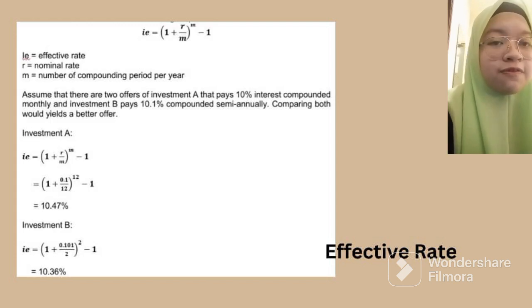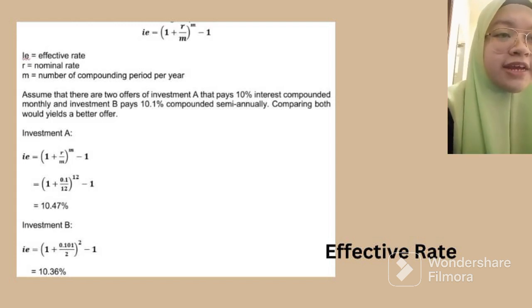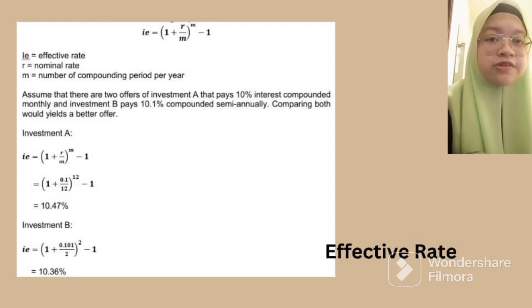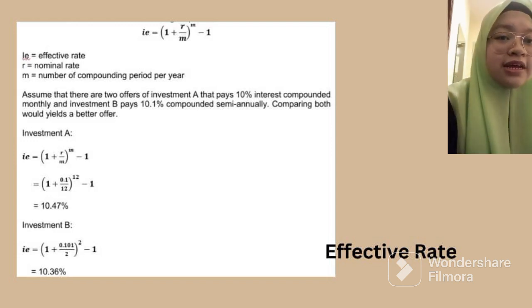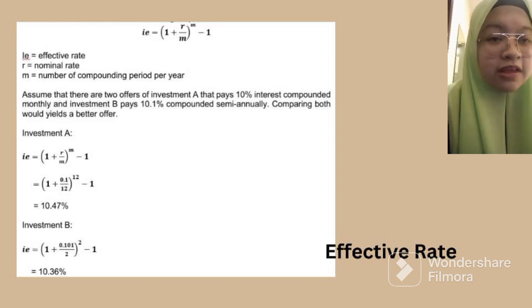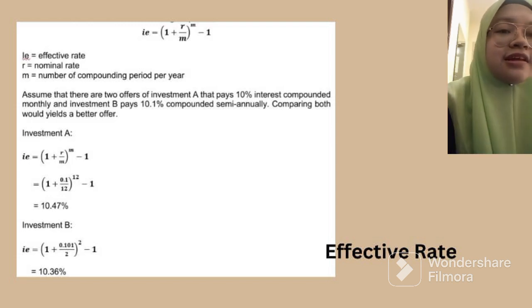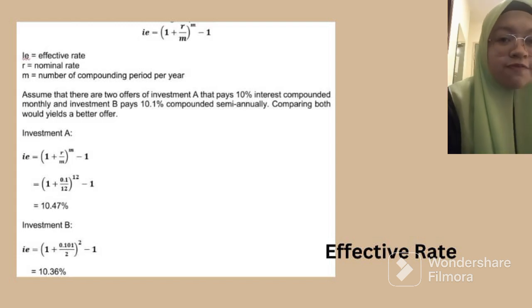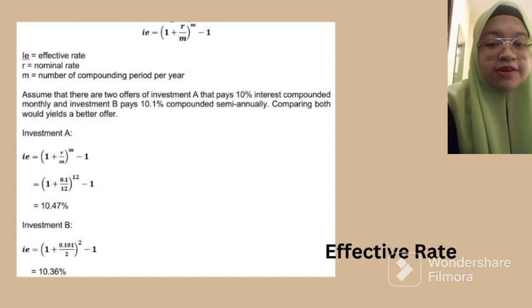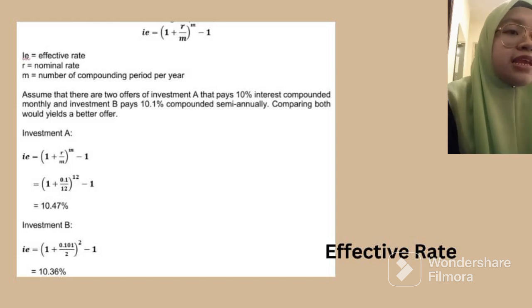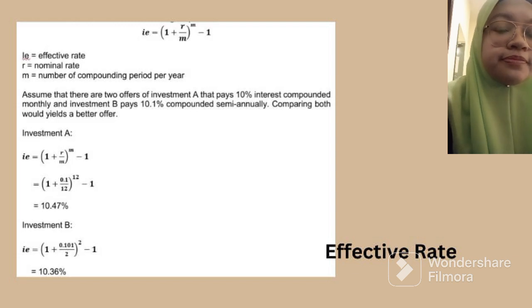So let us move on to the last part of my presentation, which is the effective rate. Here's the formula where we can find the effective rate. What makes it different from the nominal interest rate is that the effective rate, on the other hand, caters for the compounding periods during a payment plan. So the effective rate is more than the nominal rate. It is used to compare the annual interest of a loan with various compounding periods such as weeks, months, or even years.